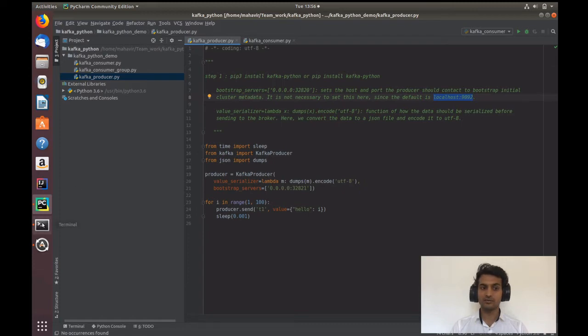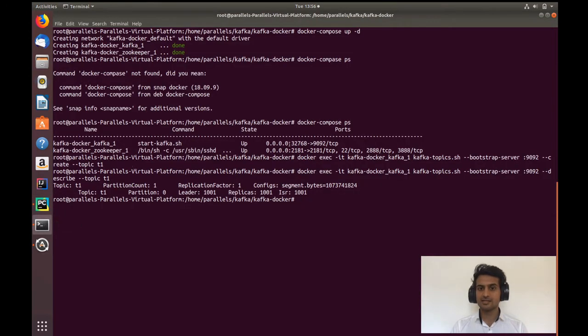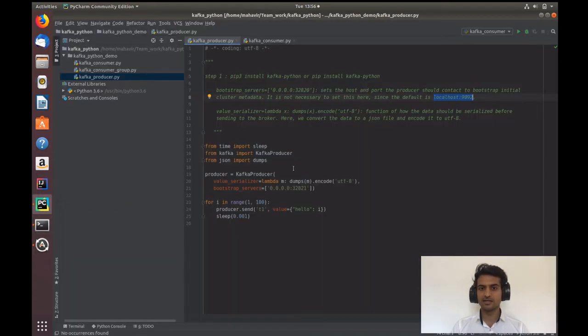We need to check what it is in our case. As you can see, this is the bootstrap server address in our case, and the port is 32768. So we'll come here and change it to 32768. This would be our bootstrap server address.